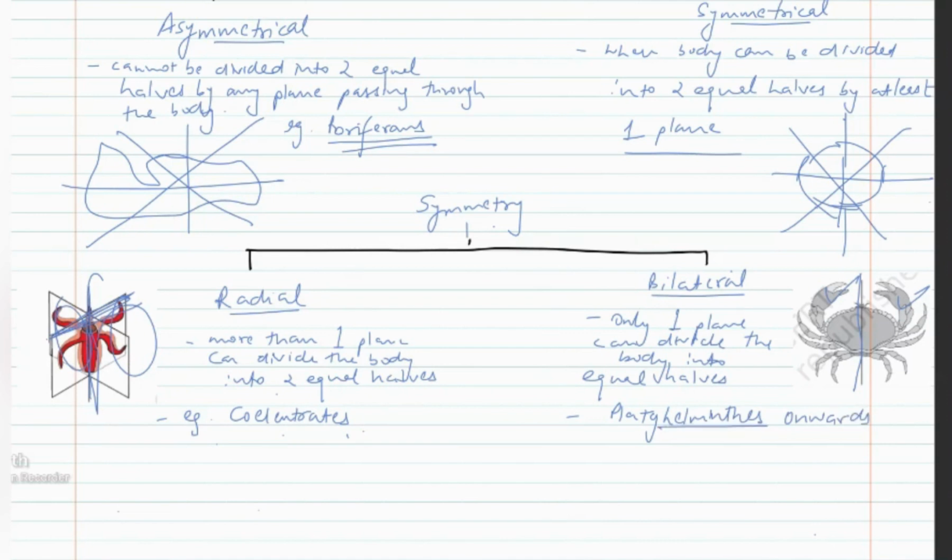However, in the case of echinoderms, adult echinoderms exhibit radial symmetry, whereas the larva of echinoderms exhibits bilateral symmetry.